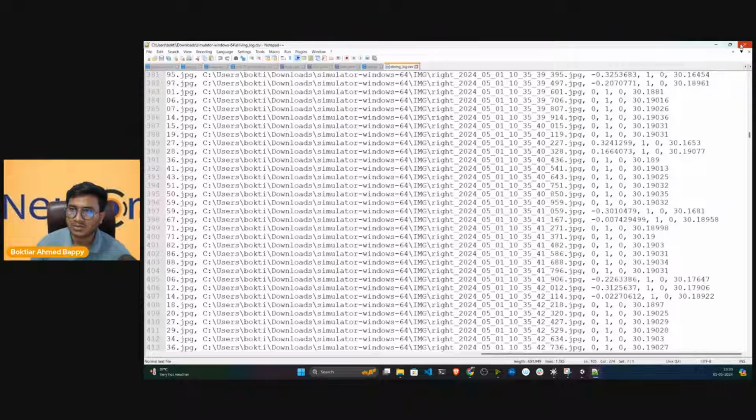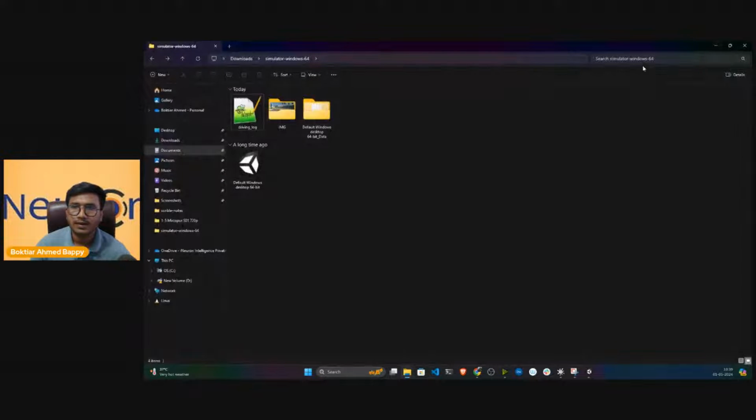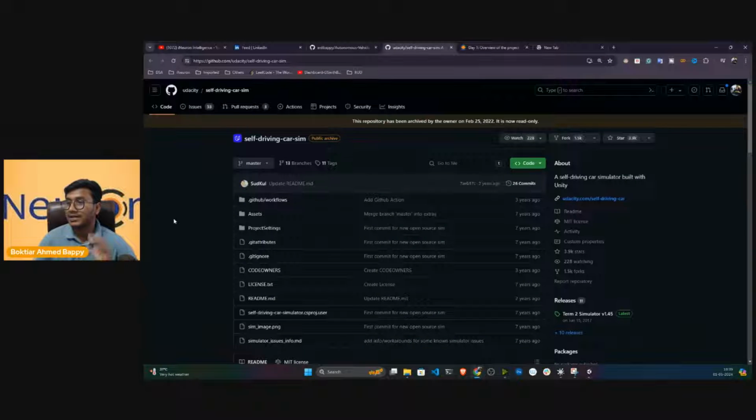Okay, so now let me close it. So this is the data collecting part. Now what I have to do is load this particular data in my Jupyter notebook.